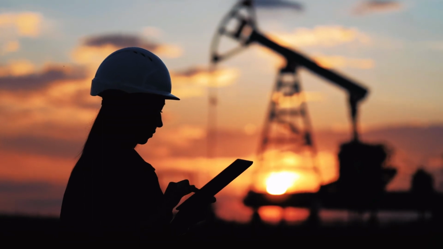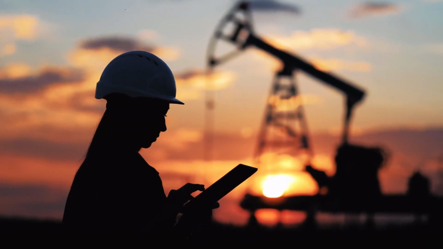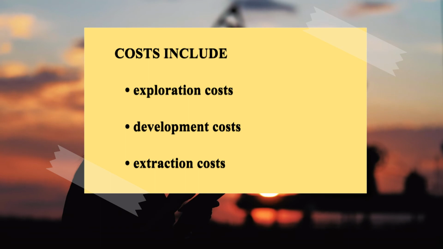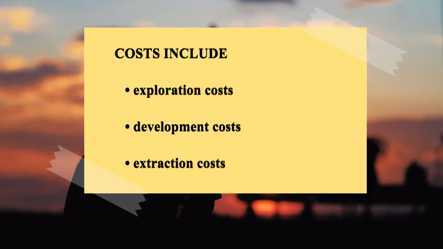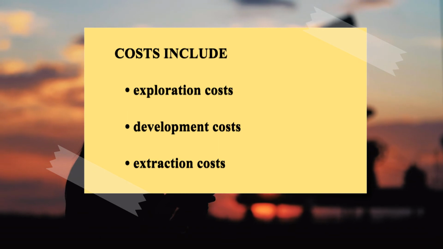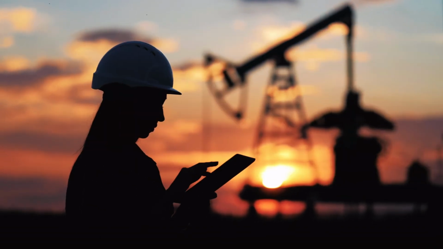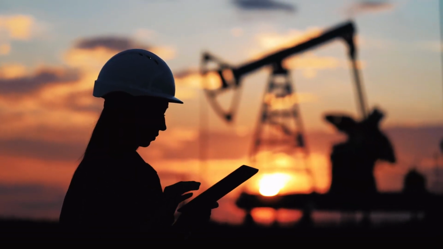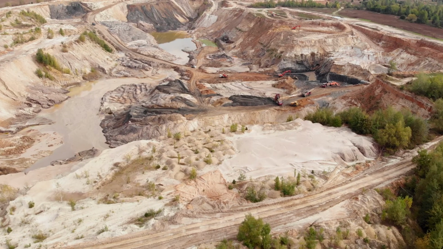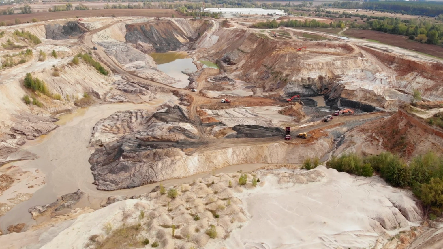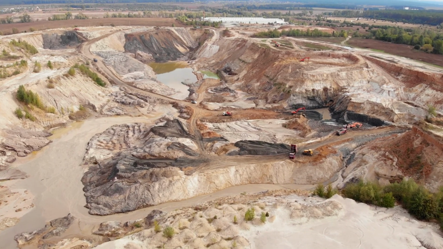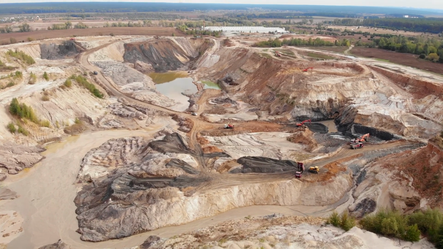It is very similar to straight-line depreciation. The cost of any natural resource must include all exploration and development costs as well as extraction costs. A portion of these total costs is charged to income each period through the depletion expense account. Let's see how the accounting rules for natural resources work.